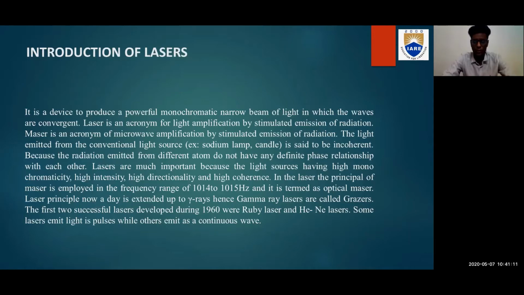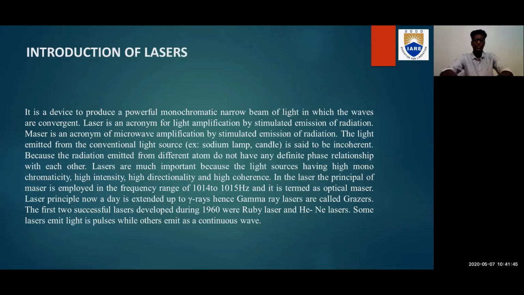Lasers are very important because the light sources have high monochromaticity, high directionality, high intensity, and high coherence. These are the characteristics of lasers. In the laser, the principle of maser is employed in the frequency range between 10 to the power 14 Hertz and 10 to the power 15 Hertz, and it is termed the optical maser. The laser principle is nowadays extended into gamma rays, and gamma ray lasers are called grazers.